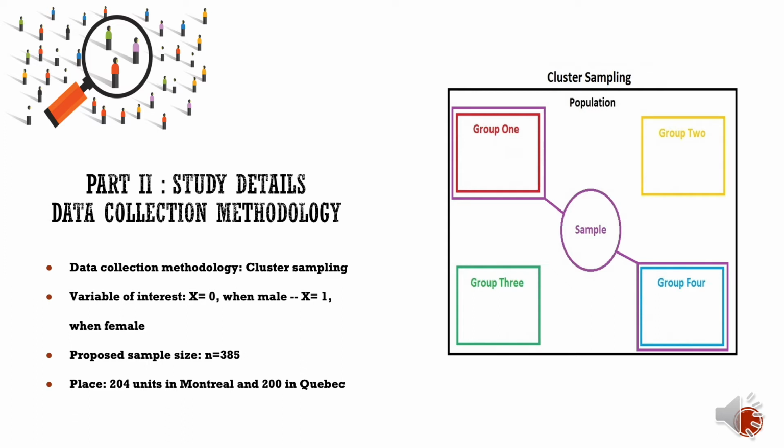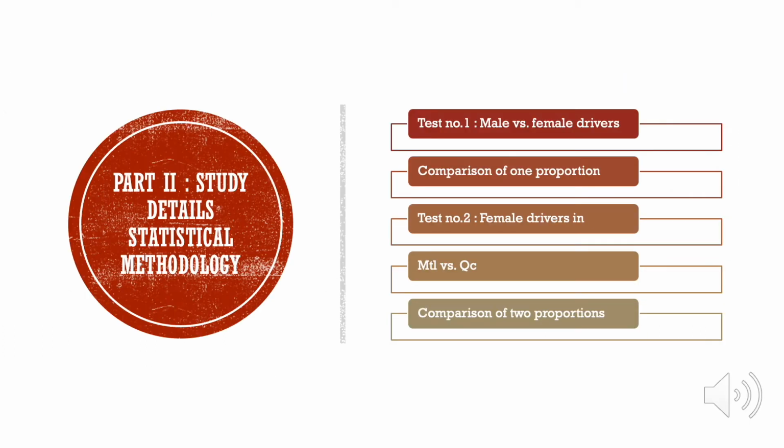We found the proposed sample size by using a formula, which was found to be 385 units. In our sample, we collected 204 data points from Montreal and 200 from Quebec City in order to continue with our research. In order to realize our study, we carried out two different tests.